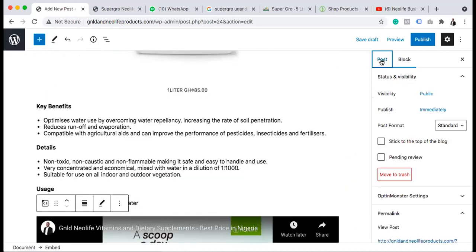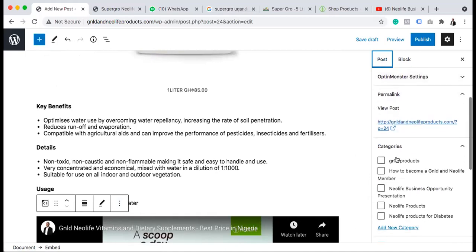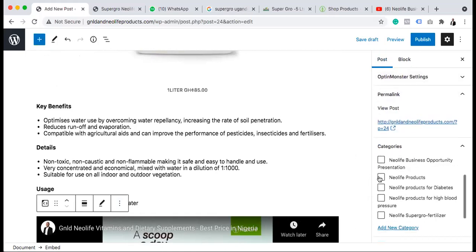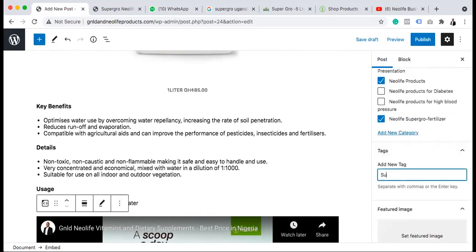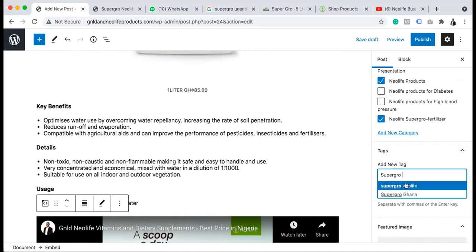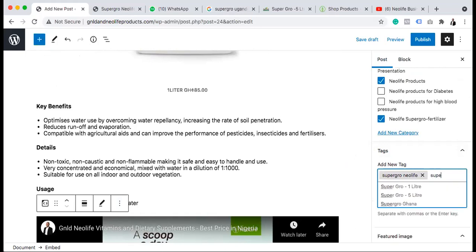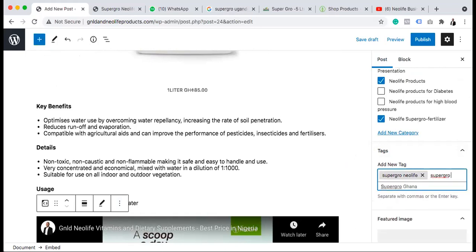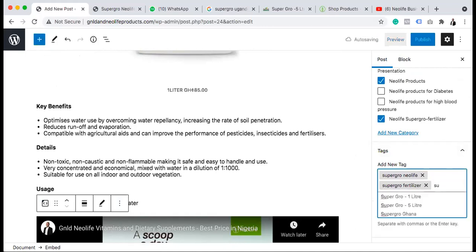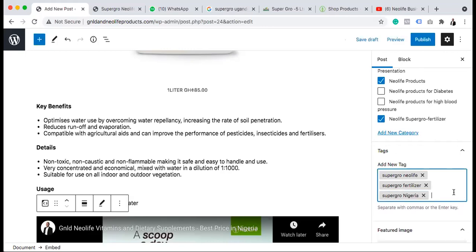So now that we have that, jewelry products, Neolife products, Neolife fertilizer, then tag super grow, Neolife, super grow, fertilizer, super grow. So like that, like that.